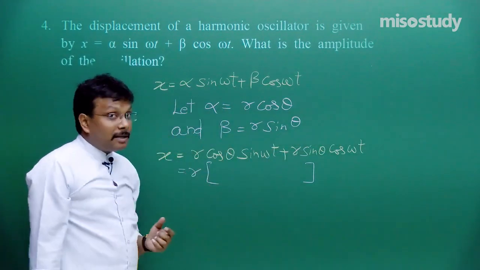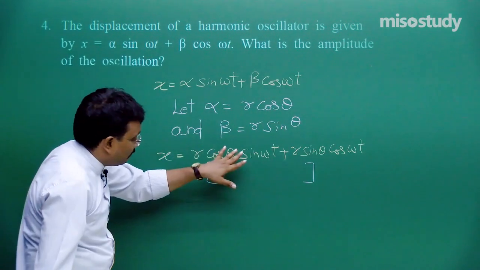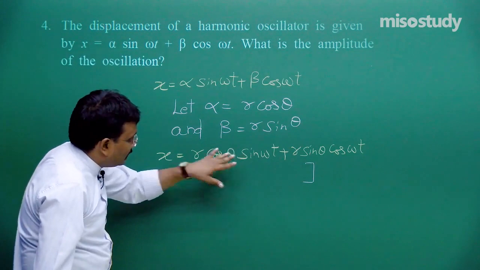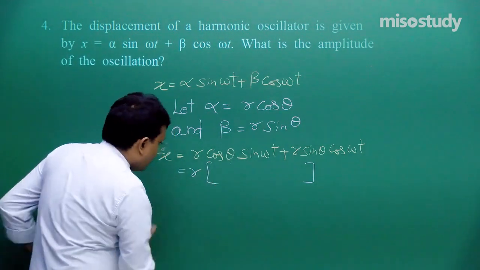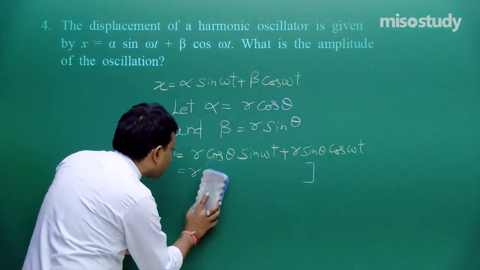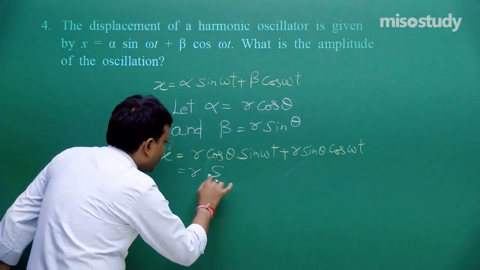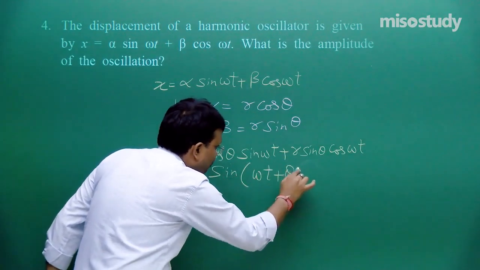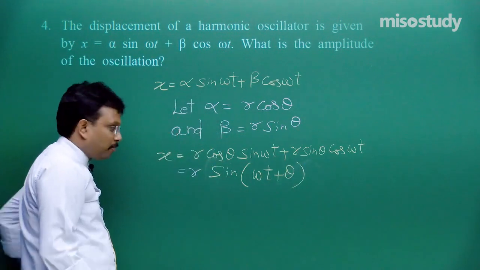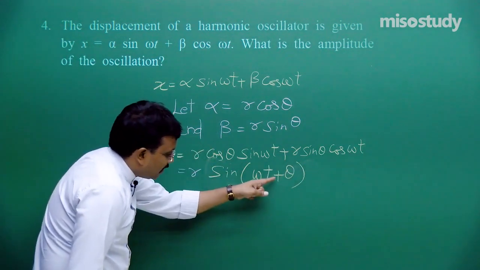Fine. So I can apply the formula of the sin(A+B) type of relation over here. Very good. If I apply this relation, then I can finally write it as sin(omega t plus theta). No problem, I hope so. Sin(omega t plus theta).